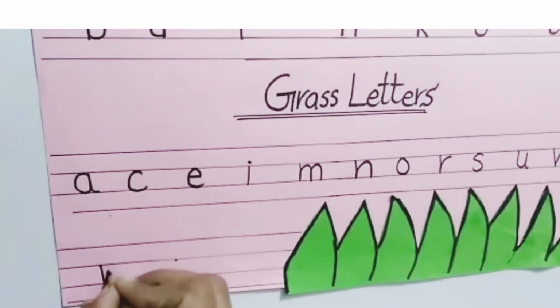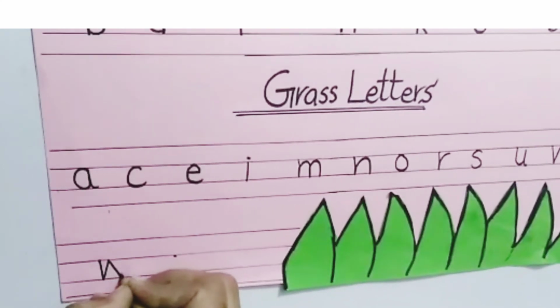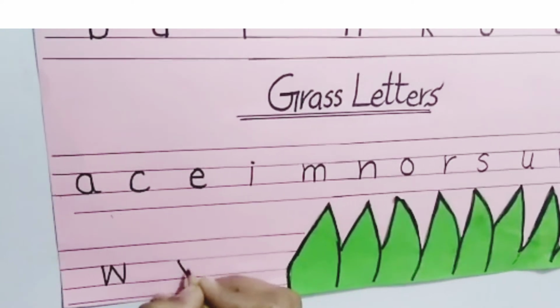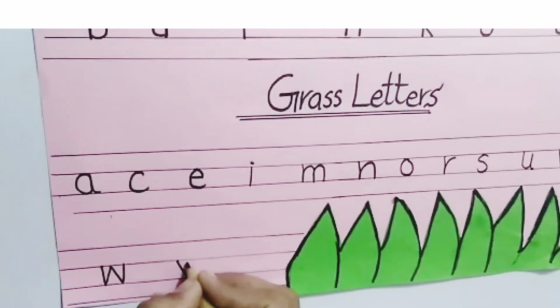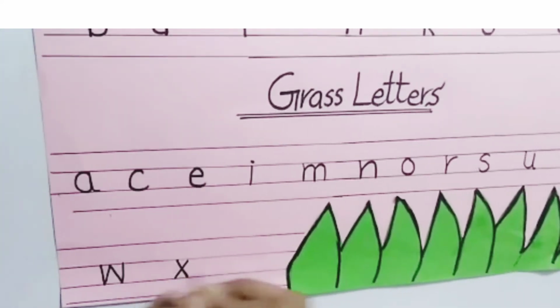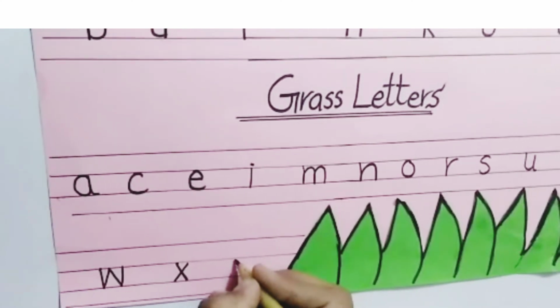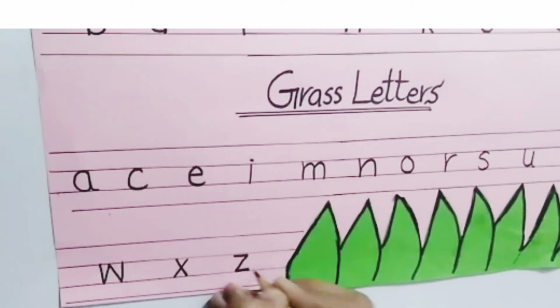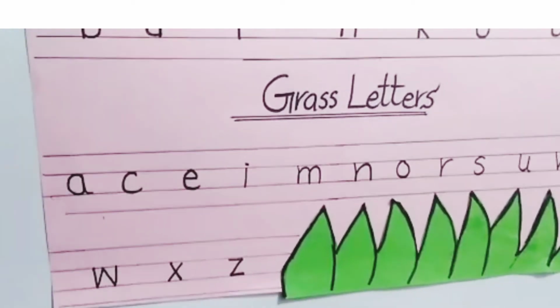W is our 12th grass letter because it is written in middle two lines. X is our 13th grass letter because it is written in middle two lines. Our last grass letter is letter Z, because it is written in middle two lines.